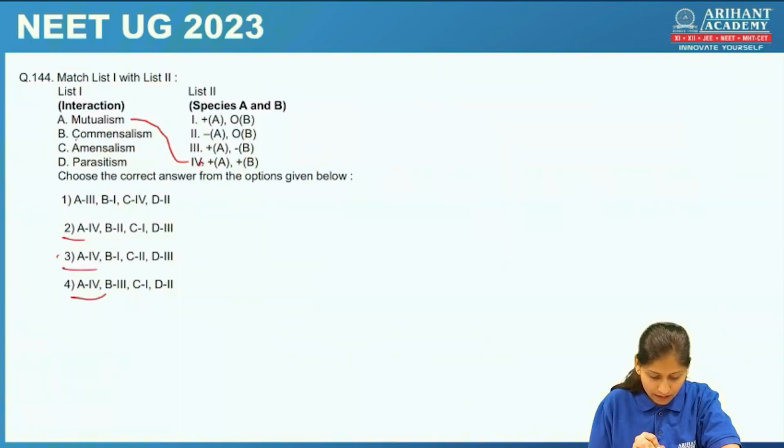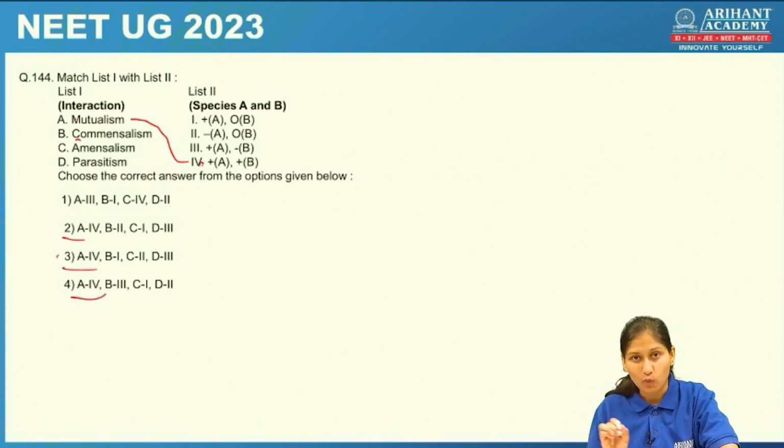Okay. Commensalism. What is commensalism? One is benefited, one is neither benefited nor harmed, remains neutral. So one is benefited, one is neutral. So let's check B with 1. B with 1, yes, B with 1. So this would be our right answer. Okay, let's check the next one.